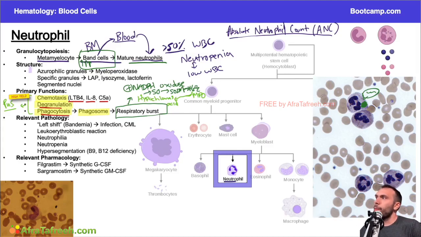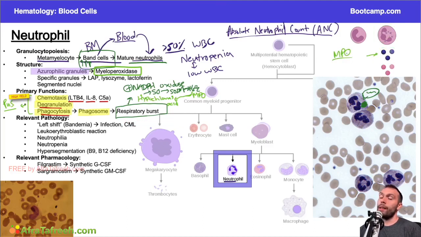First type of granules, these eosinophilic granules, are going to contain multiple substances. But if there's one thing that you absolutely want to remember that is in these granules, it's myeloperoxidase. And this is by far the highest yield thing, in my opinion, that you need to know about this. That's largely because myeloperoxidase makes up a considerable amount of what's in those granules. And these are going to tend to be a darker, more purple staining granule. So here you can see a neutrophil, and you can see there's a couple different granules in it. These darker granules are going to be more of the eosinophilic granules, and these are the granules that will be containing the MPO, right?